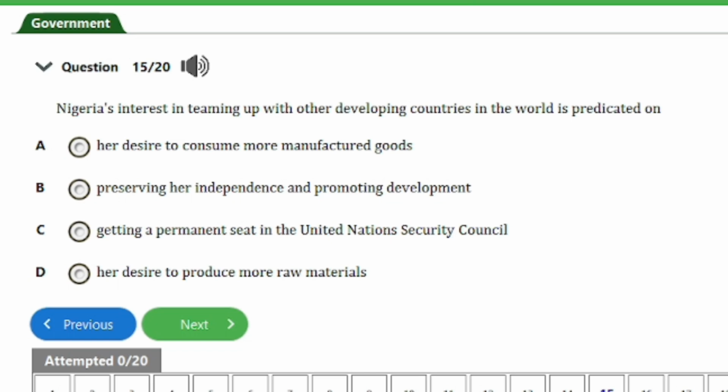So guys, the answer to this question is option B, that's preserving her independence and promoting development. So that is for this question. Let's head on to the next one, guys.